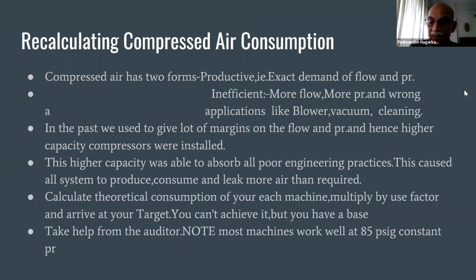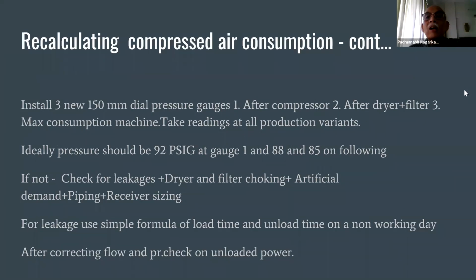Now coming to the next slide, recalculating compressed air consumption. So what you can do, in your plant, I'm talking about small and medium scale plants, is install 3 pressure gauges.